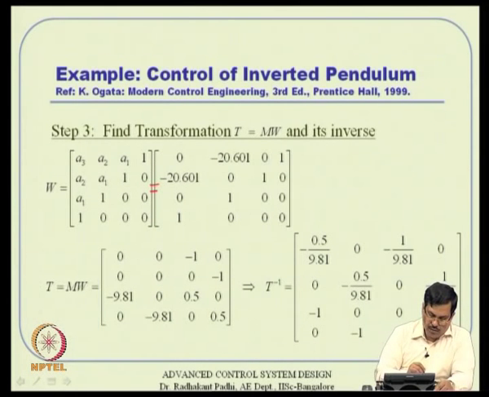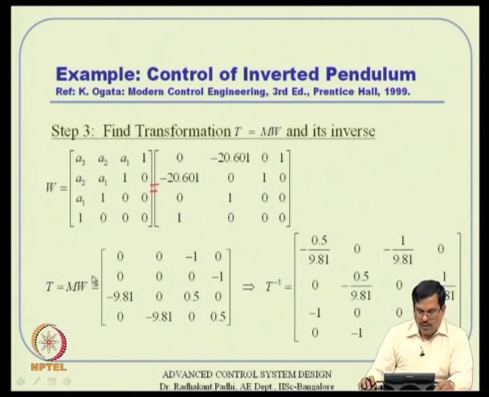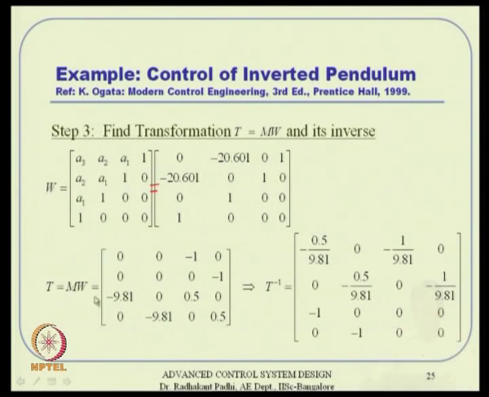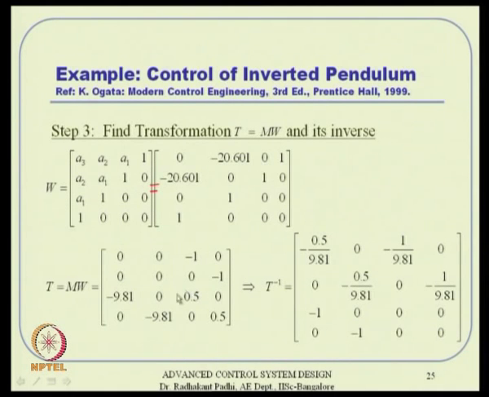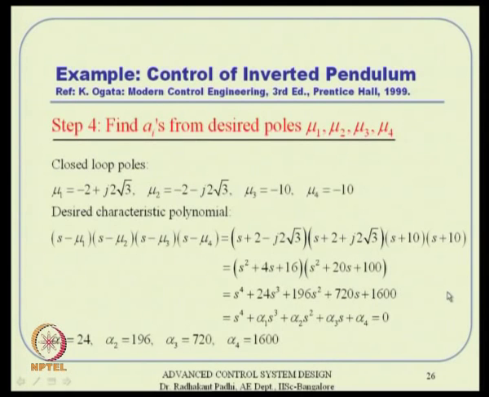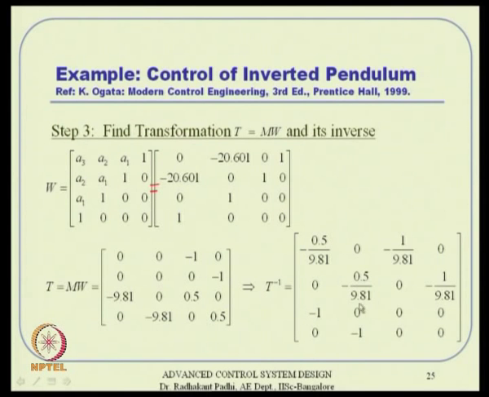So, now we can see that T equal to mW and we can very easily compute, W is already there, m is also there. So, m times W we multiply and we get that. Once T is there, T inverse can be computed. That is how it is. And then we are not yet done because we have simply computed T and T inverse yet.